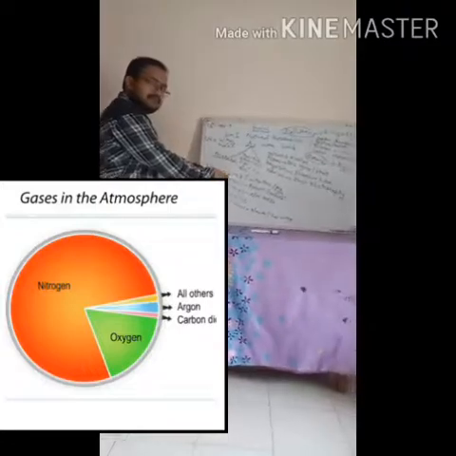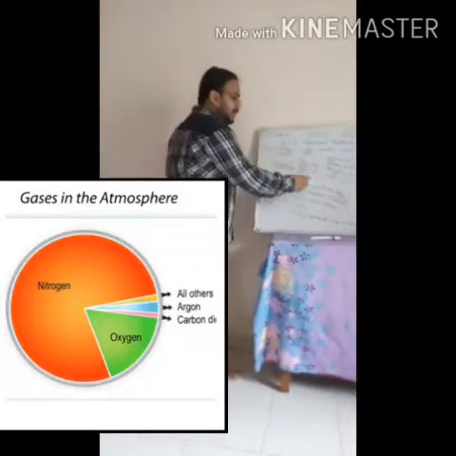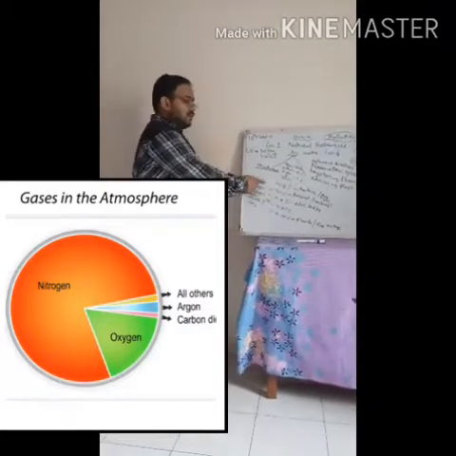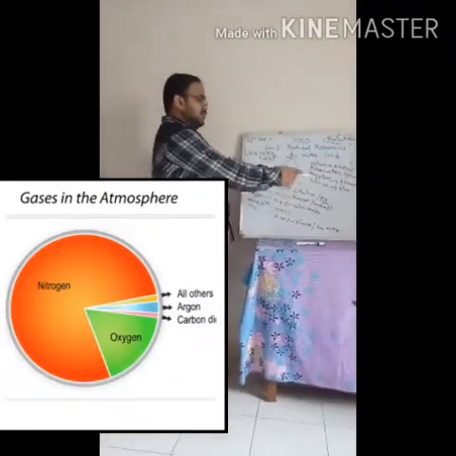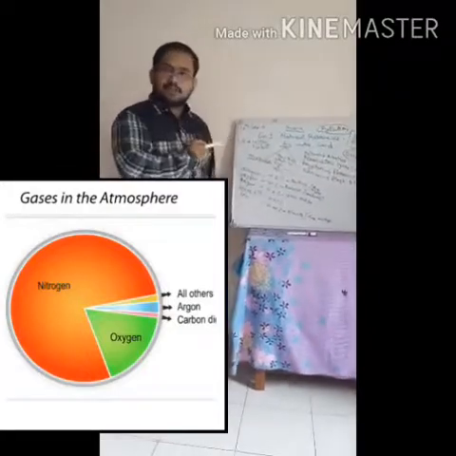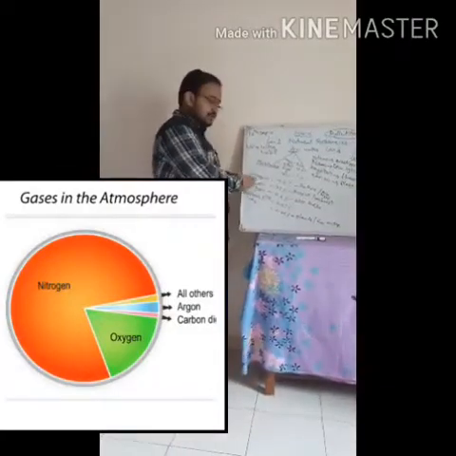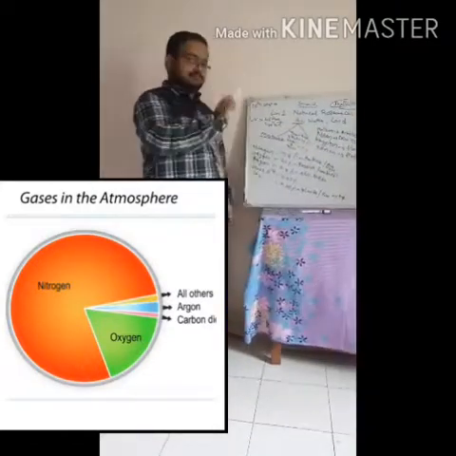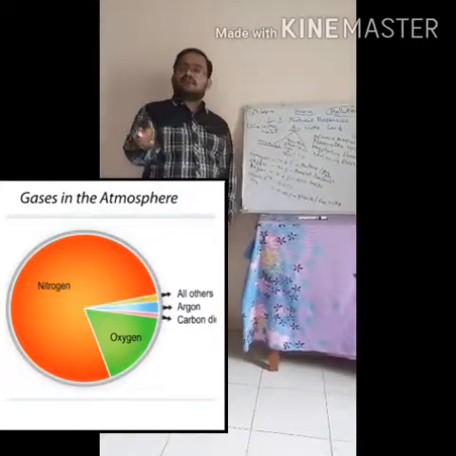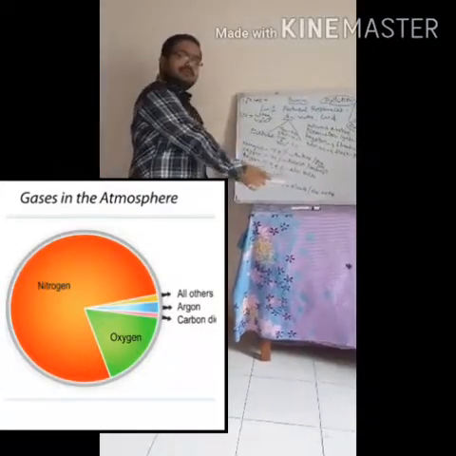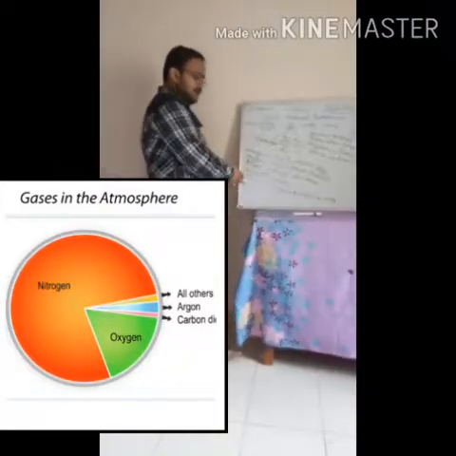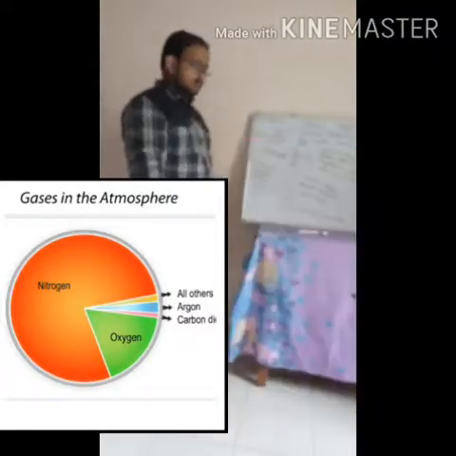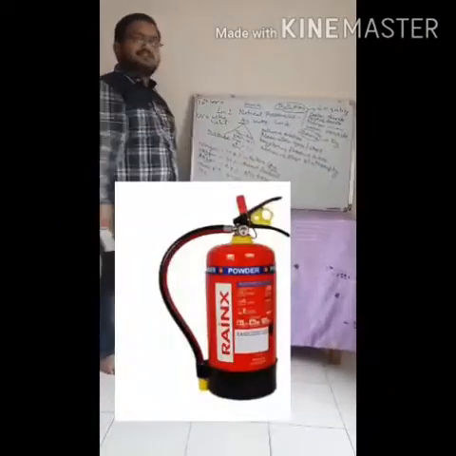Nitrogen is 78% and it is used for building the proteins and in airtight packaging. Oxygen is 21% and it is used for respiration as well as combustion, as burning. Argon is 0.9% and it is used in electric bulbs. Other particles, water vapor and dust particles, are 0.07%. Carbon dioxide is 0.05%. It is used by plants to make food and in fire extinguishers to put off the fires.